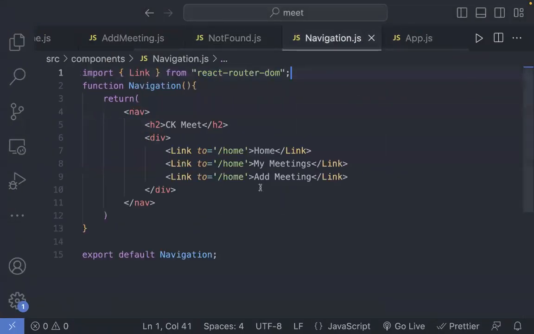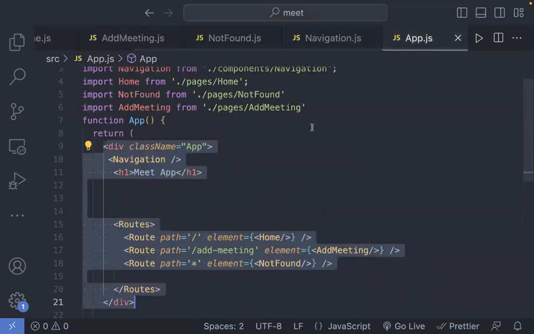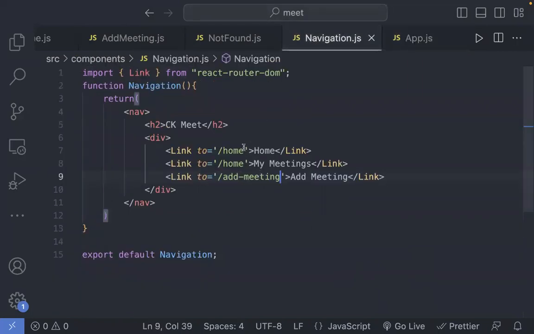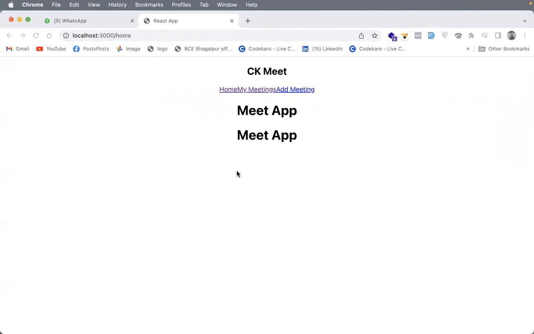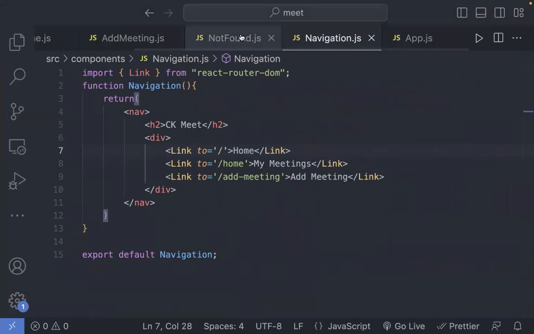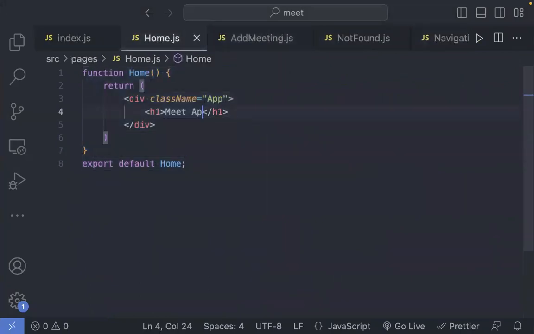Let's go on now navigation, and let's redirect them to add meetings or add meeting, I believe. It is add meeting, and it's the home by default. Like this. Let's make a refresh. Okay, still everything is coming. Fine. Meet app, we can see add meeting page, 404 page, and the default page. Okay. Let me go on home. Let me say it's a home page.